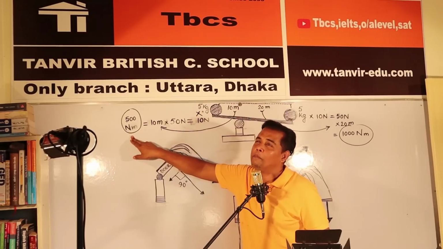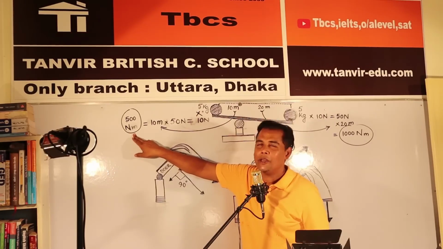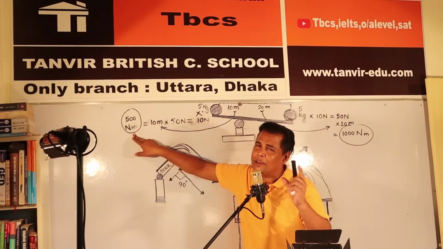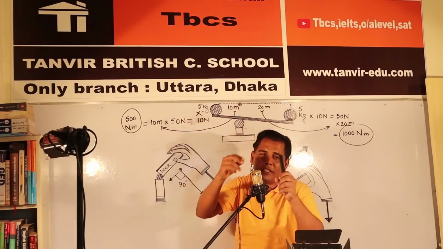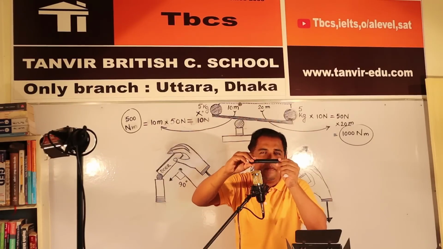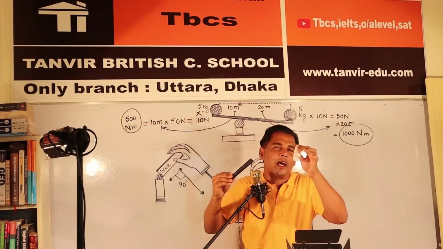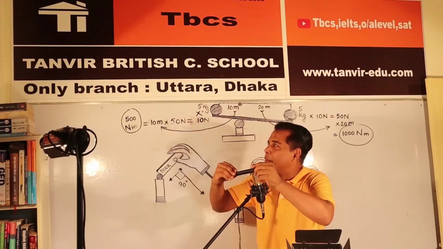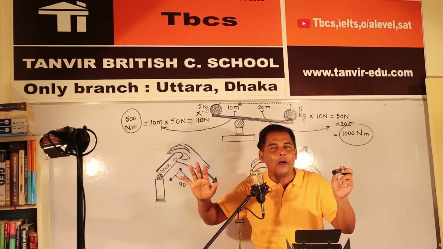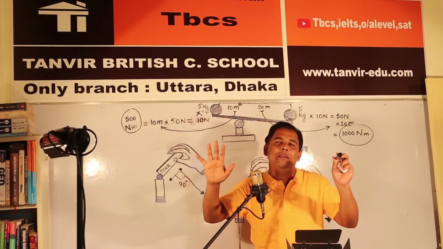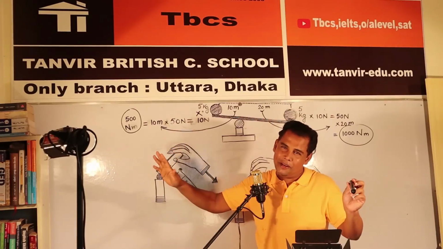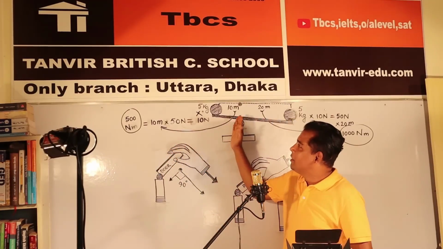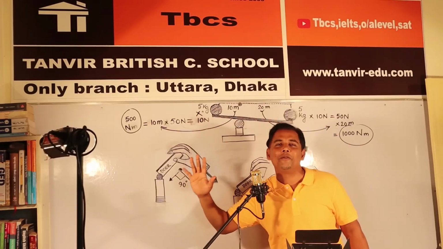And the unit of moment is Newton meter. Because in moment, there are two existences. One is the question of length, that is meter. Another is the question of weight, that is Newton. That's why the unit of moment is Newton meter. You are watching, in this side there are 500 Newton.